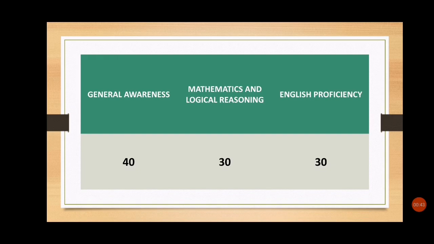As I told you in the last video, there are three sections in TSNET examination, that is general awareness, mathematics and logical reasoning and English proficiency, having 40, 30, 30 questions respectively, making the total of 100 multiple choice questions. Now let's start with the topics and subtopics that you are expected to study in general awareness section.